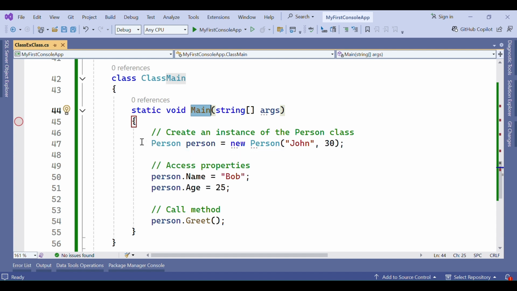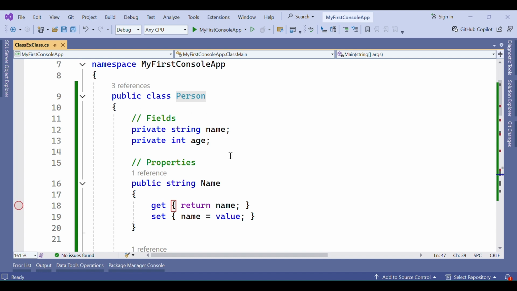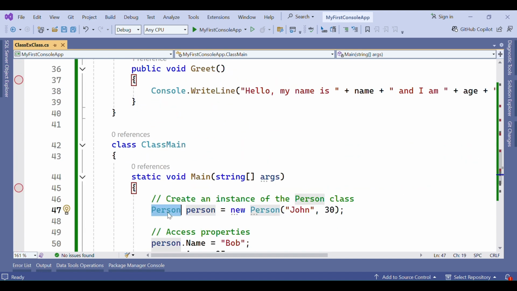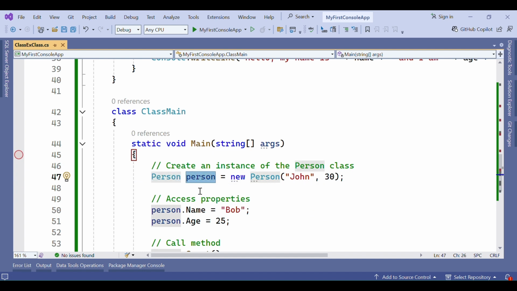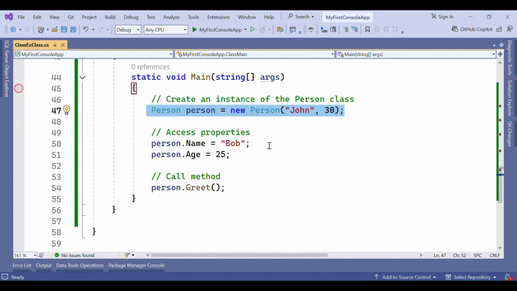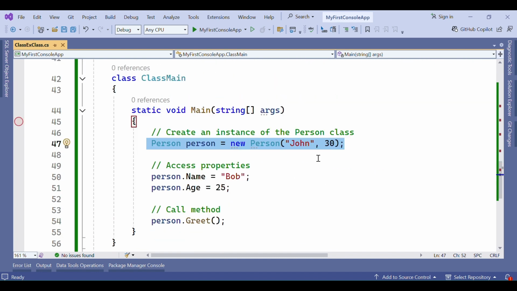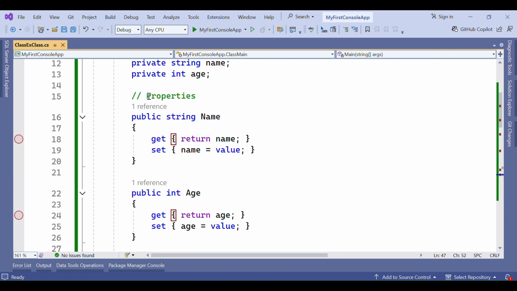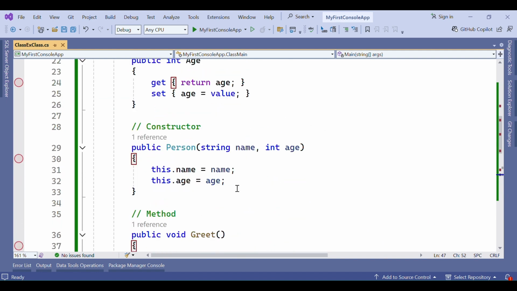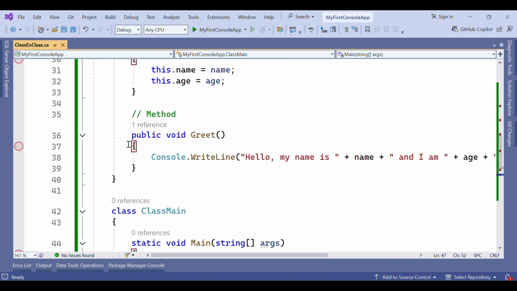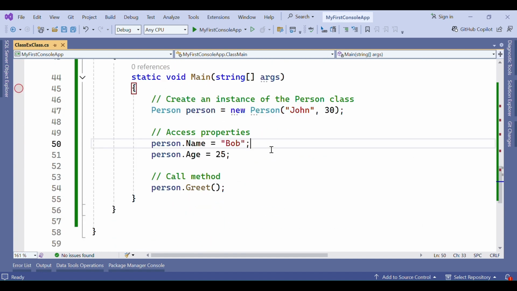Inside that I have created this new Person. So what does it mean? Create an instance of the Person class. As we have already seen, Person is the class name here, and here I have created one object called person. This is the syntax of creating an object, and whatever the properties, the fields, the constructor, the method, everything can be accessed only through our object.